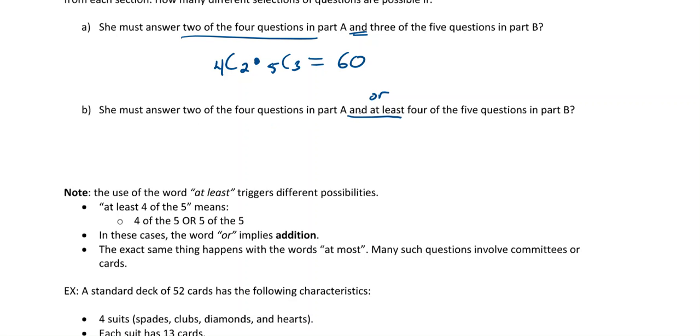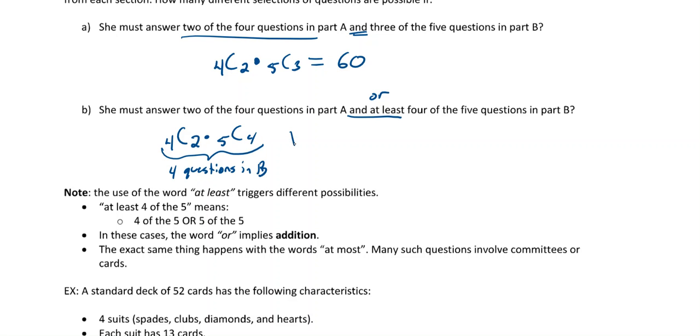So we need 2 of the 4 questions from part A. So that's going to be 4C2 times, and then now I'm going to multiply it by the part B scenario with only 4 questions being answered. So in part B, there's going to be at least 4 of the 5. So of the 5 questions, we're going to choose 4 of them. Okay? So in this scenario, this would be 4 questions in B, I'll just say. Okay, so that's what that would come to. That's a number in the end, right? So that's a number of ways.